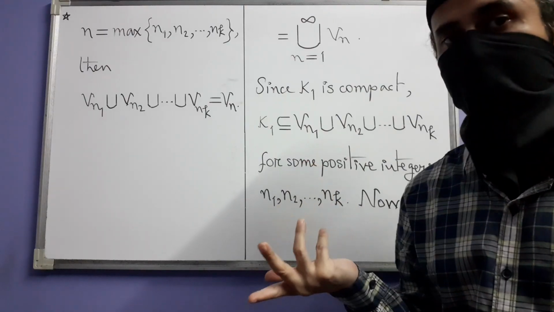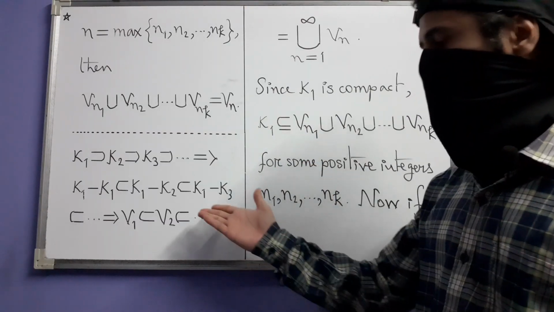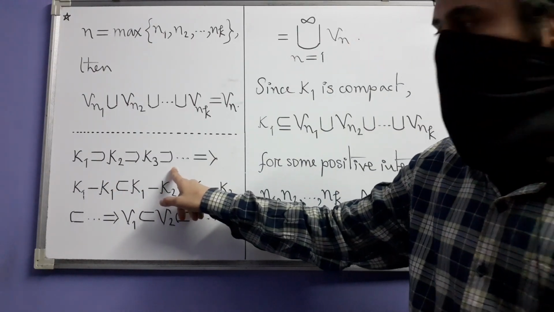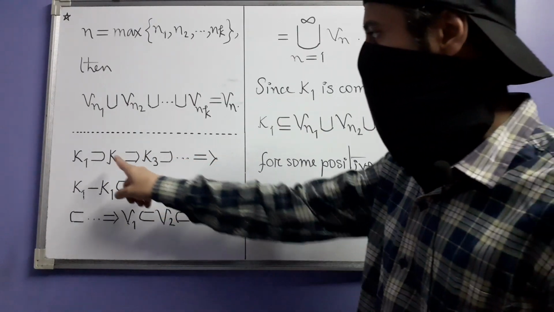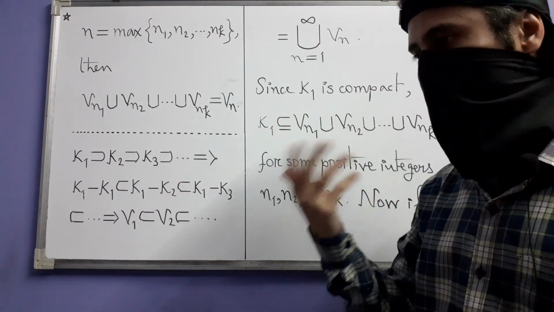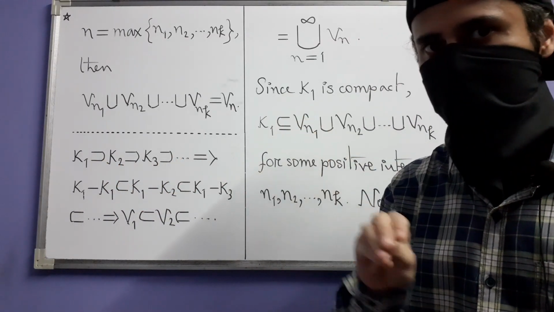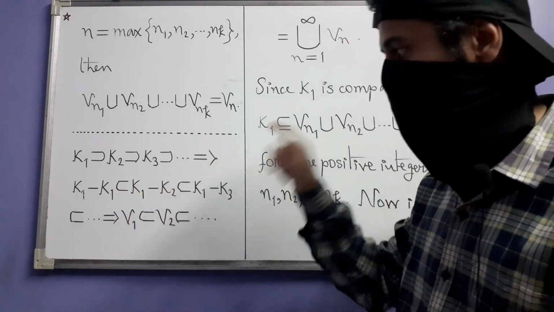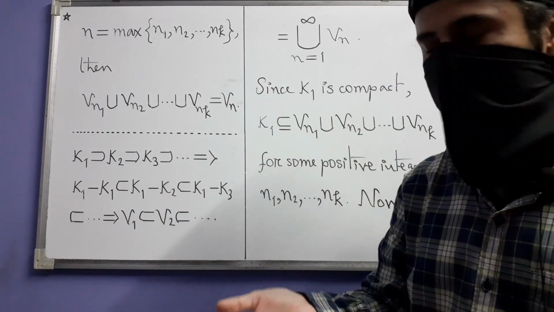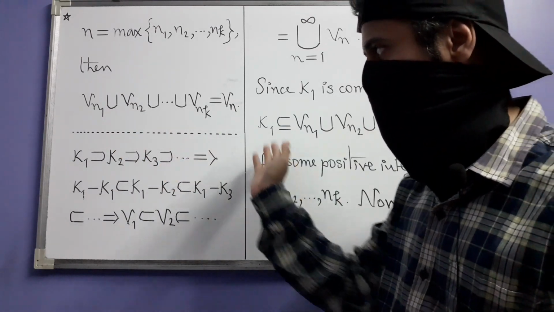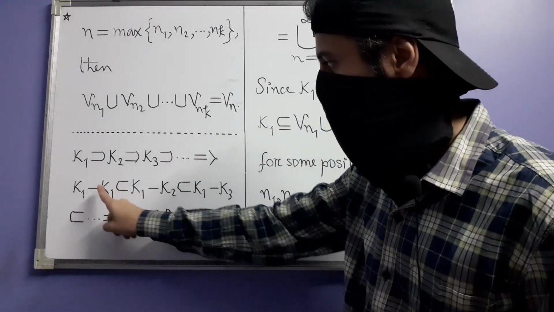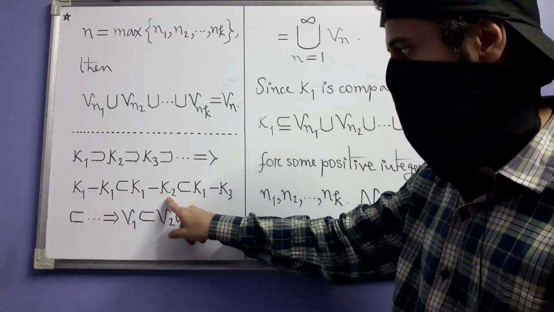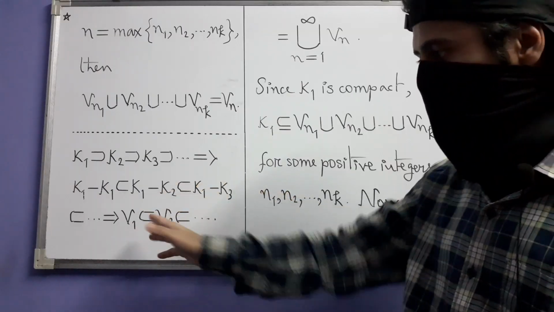But exactly how? This is how this sequence is given to us, right? I mean, these containments are given to us. The further down the sequence Kn we go, the smaller the sets get. But then when you are taking complements of those sets in K1, the entire direction gets reversed. K1 difference K1 now is the smallest. It is contained in K1 difference K2, which is contained in K1 difference K3 and so on.